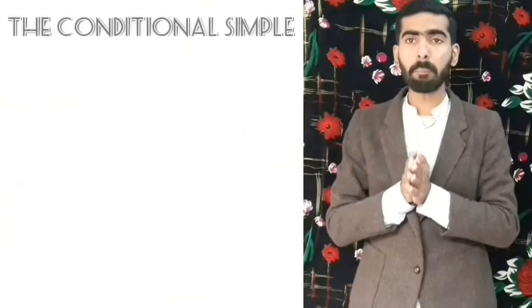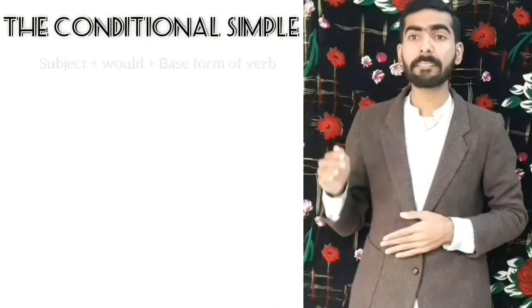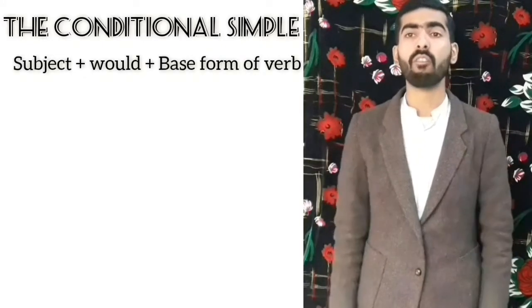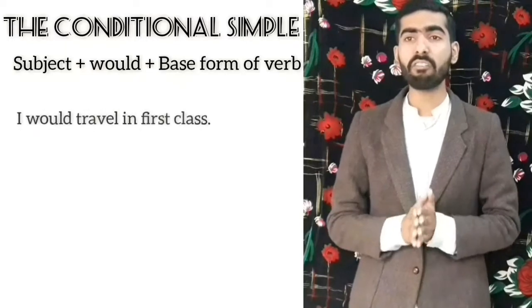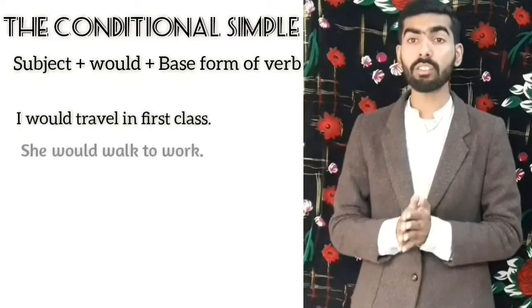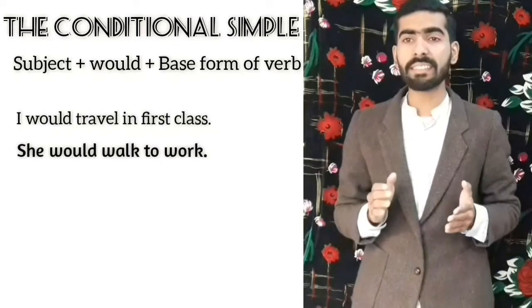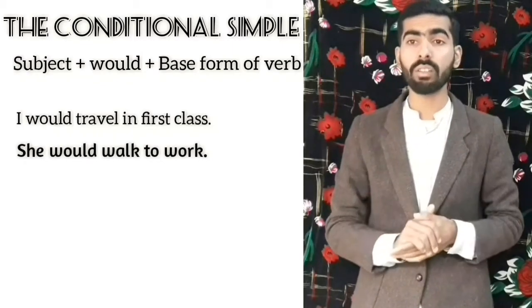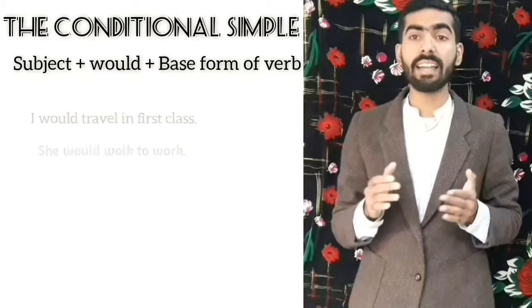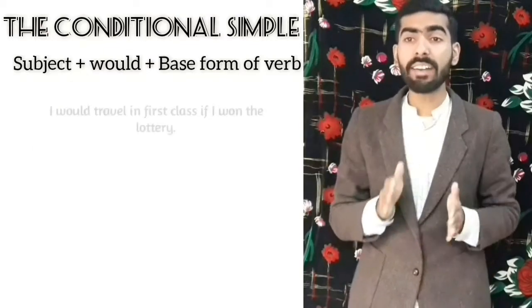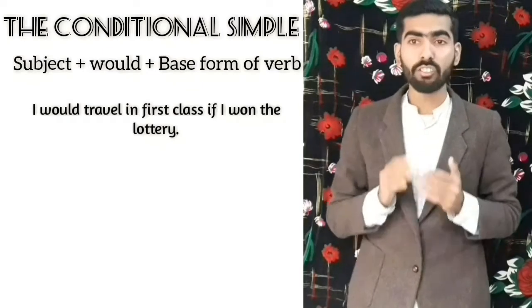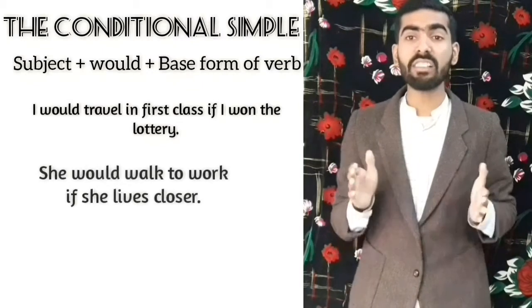The conditional simple is formed with the subject plus would plus the base form of the verb. I would travel in the first class. She would walk to work. Now these sentences don't really have a lot of meaning on their own, so they are usually coupled with another idea. I would travel in the first class if I won the lottery. Or she would walk to work if she lived closer.